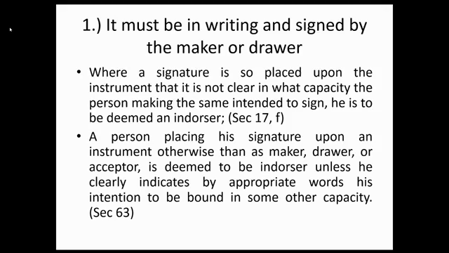In other words, if your signature is just anywhere on the instrument, you are automatically liable as endorser. In relation to Section 63, if you did not sign as maker, drawer, or acceptor, you are deemed an endorser unless you clearly indicate by appropriate words your intention to be bound in some other capacity.